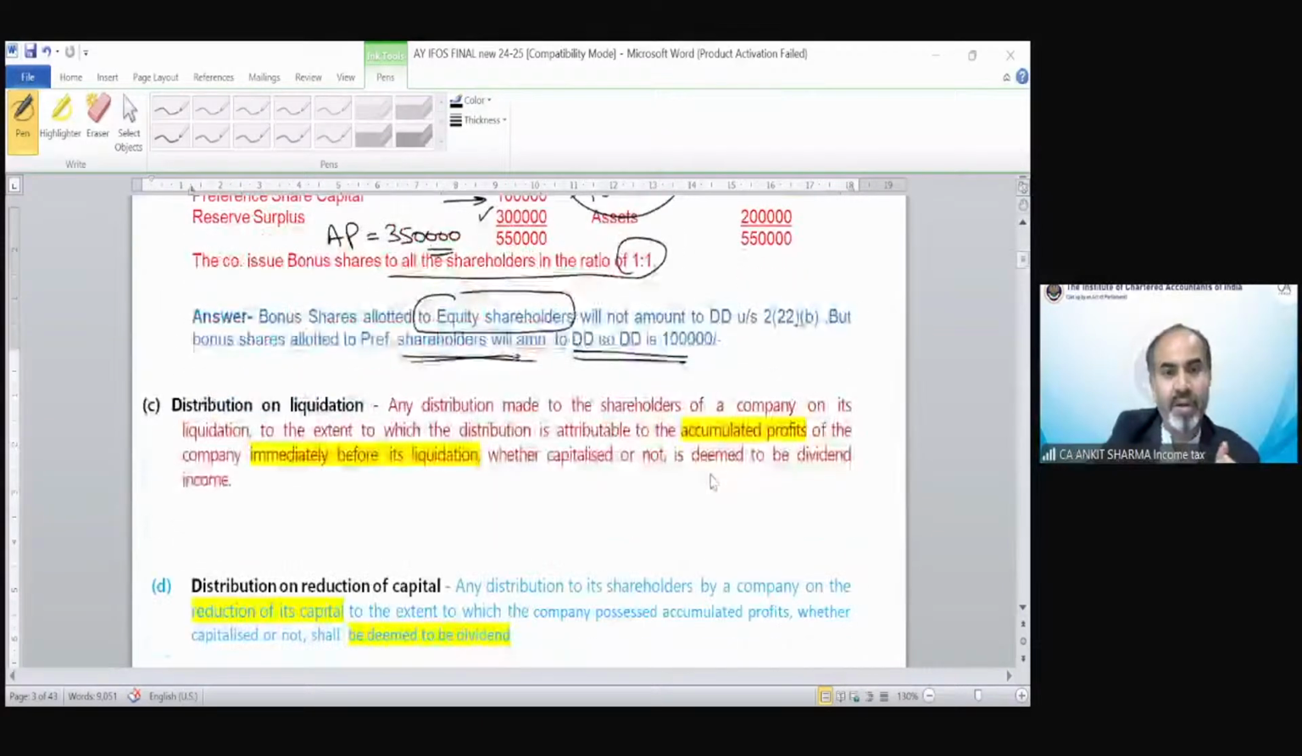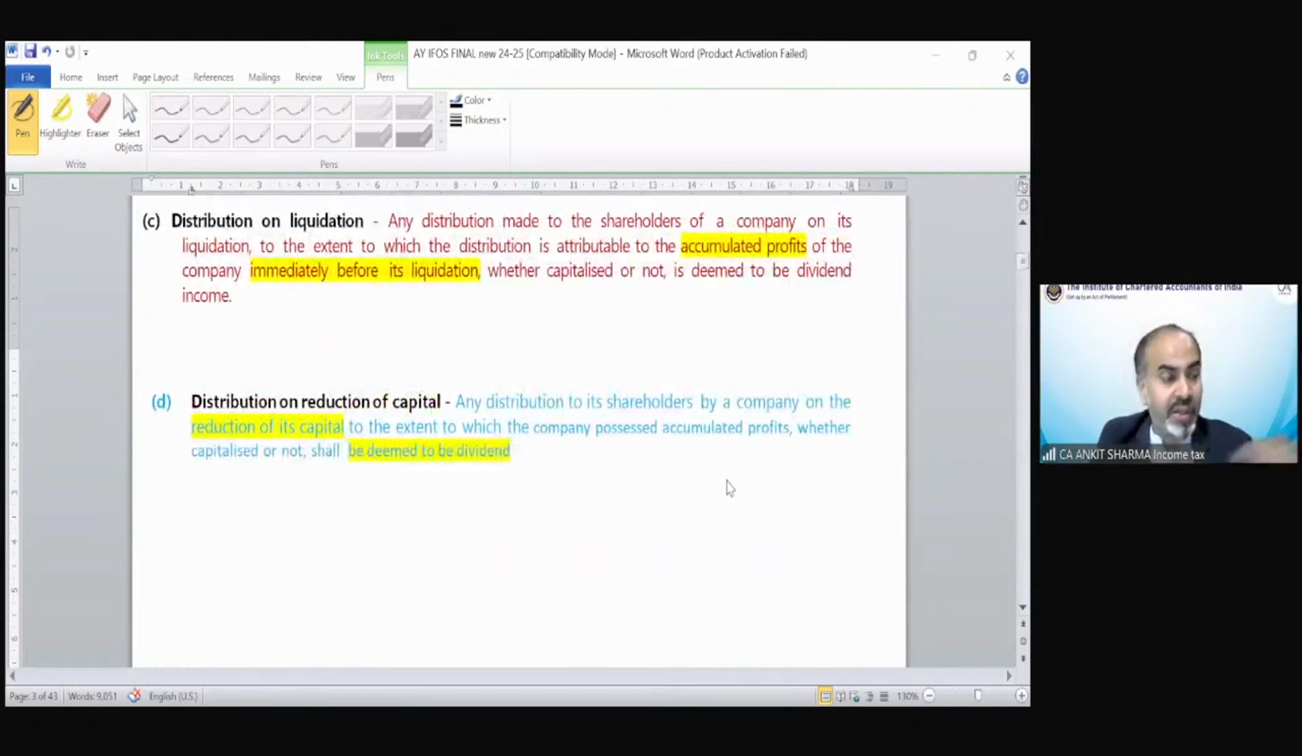Okay. Distribution on liquidation. Any distribution made to the shareholder of a company on its liquidation, to the extent to which the distribution is attributable to the accumulated profit of the company immediately before its liquidation, whether capitalized or not, is deemed to be dividend. Same thing. Distribution on reduction of capital.